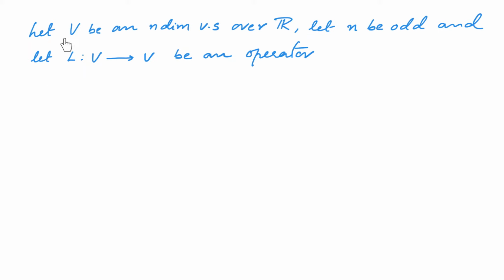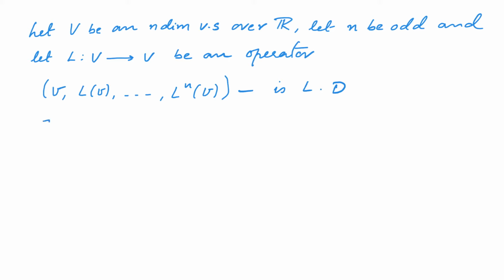So, let V be an n-dimensional vector space over R, let n be odd, and let L from V to V be an operator. Then, as before, we can consider the list of vectors v, L of v, etc. up to L power n of v. As this is a list of n plus 1 vectors in an n-dimensional vector space, they have to be linearly dependent.